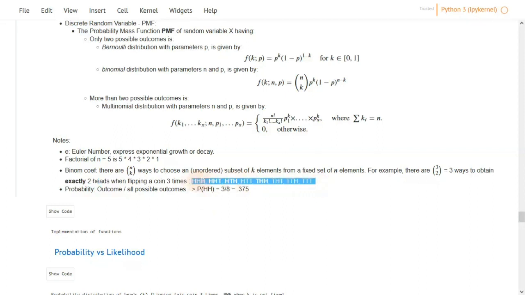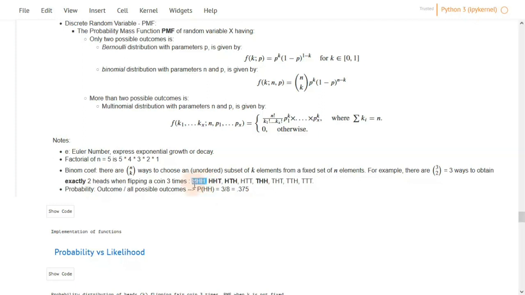And if we simulate or write down the sample space, which is the outcome of our experiment, tossing a coin 3 times, we'll find that we have a total of 8 outcomes, and there are exactly 3 times that we obtained 2 heads. H represents heads, T represents tails, and in the first toss we have head, for example, and the second toss is head, and the third toss is head. This is one possible outcome.